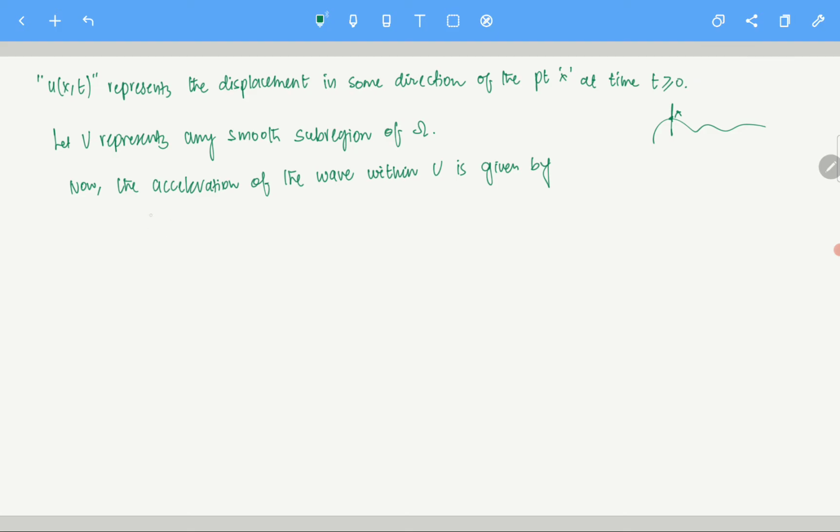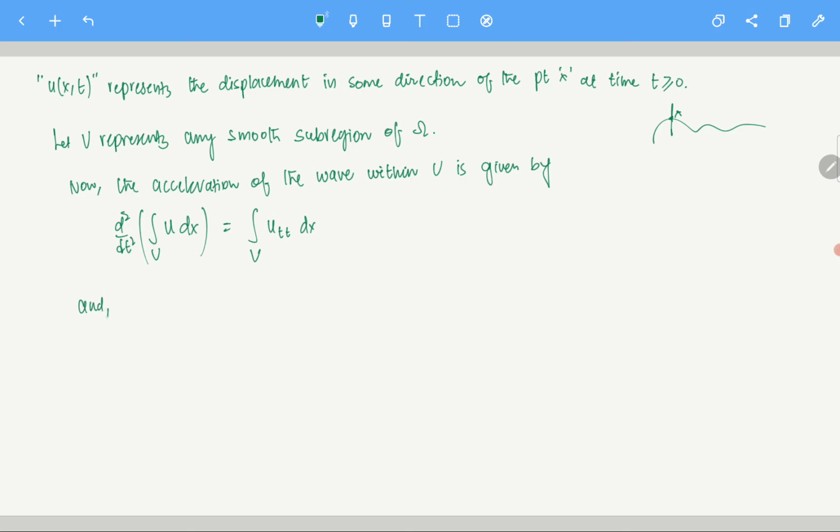It is essentially the double derivative of u, since acceleration is d squared by dt squared. Clear? And that is given by the integral over V of u_tt dx, because this integral is with respect to x, so I can take the time derivative inside.